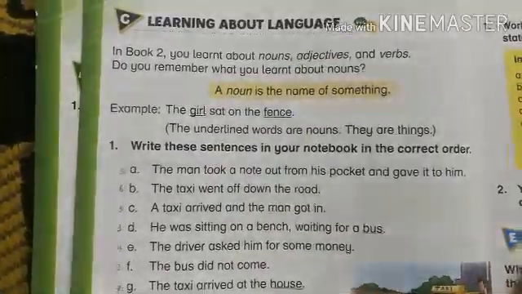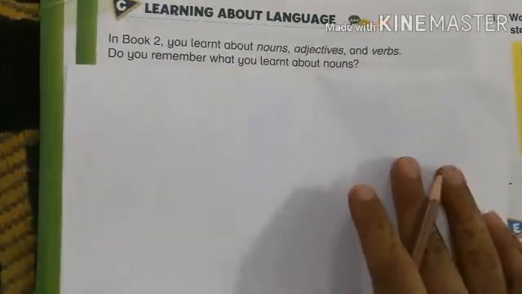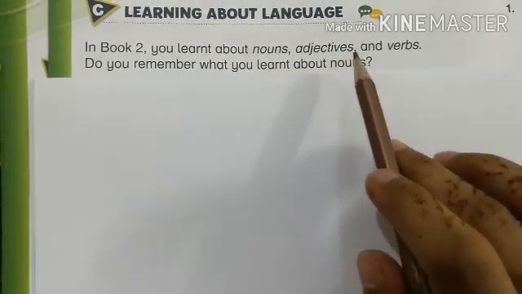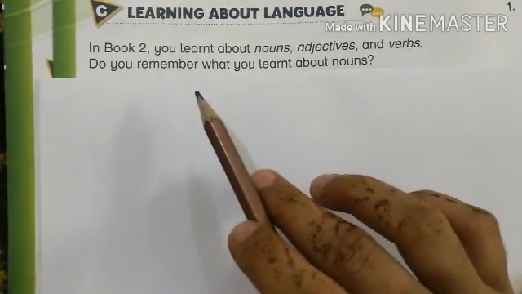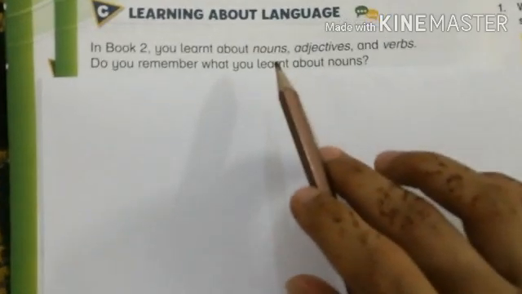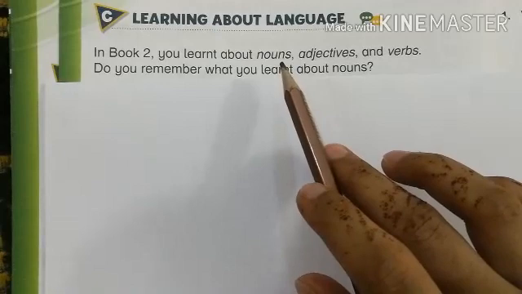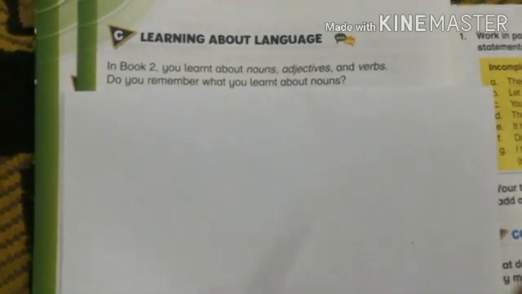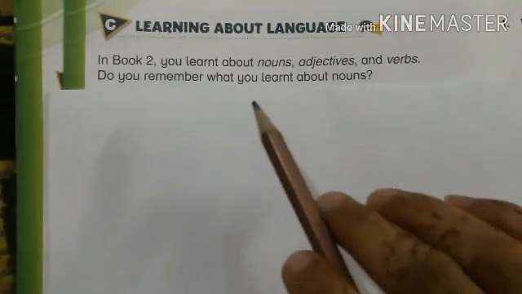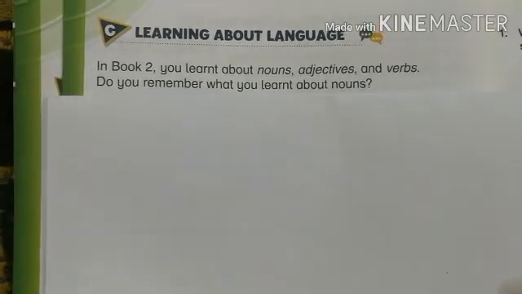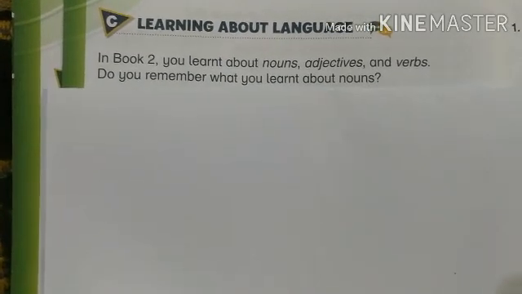First of all, we will read the statement given over here, that is, in book 2 you learned about nouns, adjectives and verbs. Do you remember what you learned about nouns? Here they are recalling the concepts of nouns, adjectives and verbs. We have already read these concepts in book 2, and now they are asking, do you remember what you learned about nouns? So here we have to recall the concept of nouns.